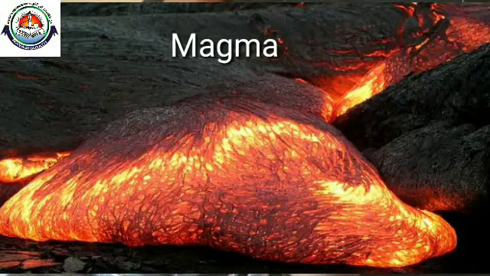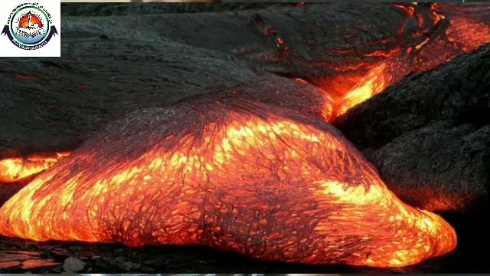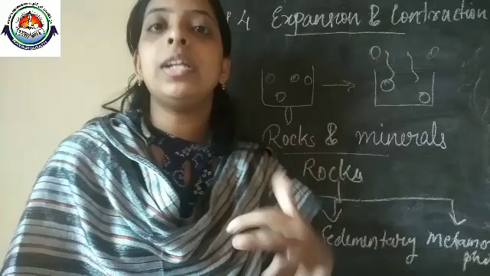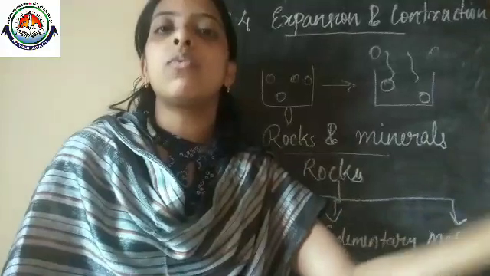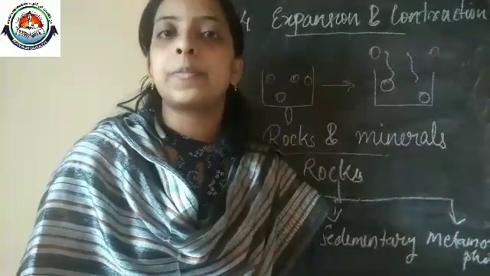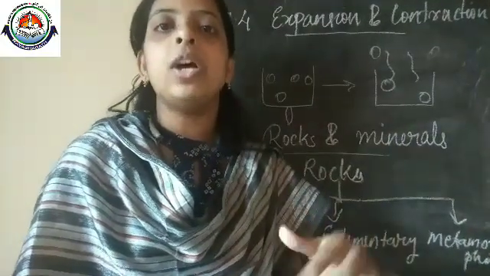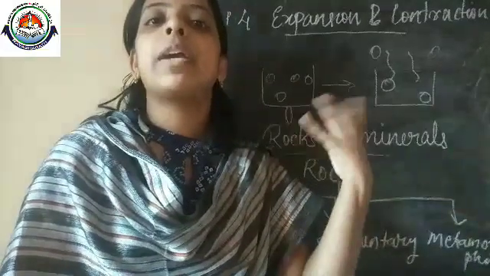When we consider the earth, at the time of a volcanic eruption, this hot molten state of rock, that is considered as magma, comes out and cools down. Normally it is present inside the earth where there is more heat. When it comes out to the surface, the temperature is less compared to the inside. So it will become cool.